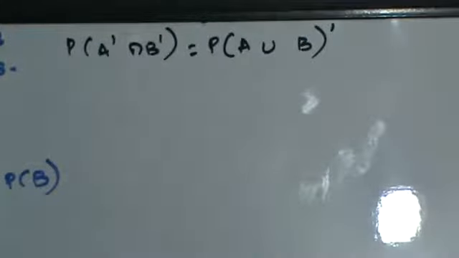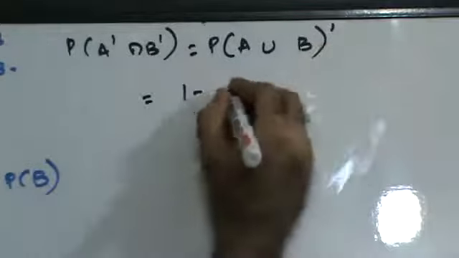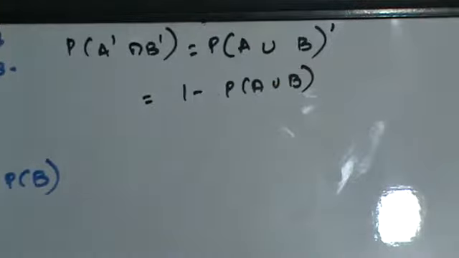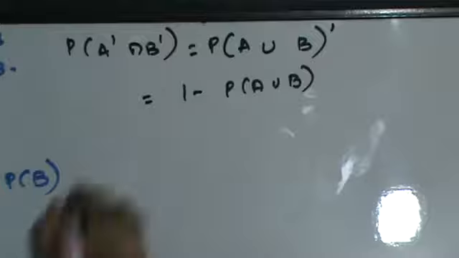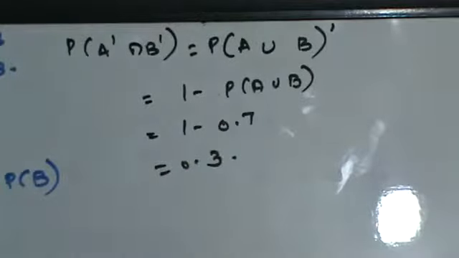So P of A complement intersection B complement will be nothing but P of A union B the whole complement. In order to remove the whole complement, how do you do this? P of A union B the whole complement is 1 minus P of A union B. When you have a whole bracket complement, to remove that, it is 1 minus the given element. We already know P of A union B to be 0.7. So 1 minus 0.7, that's 0.3.